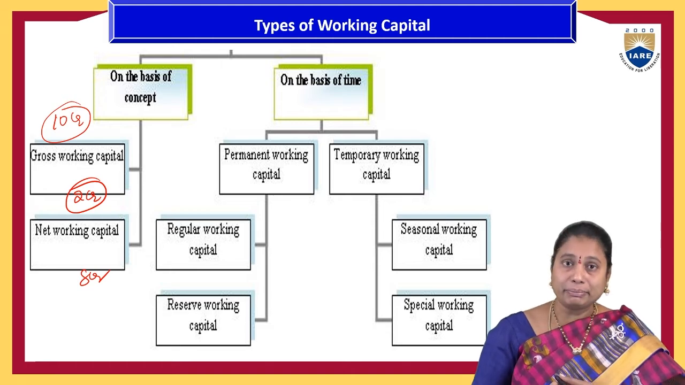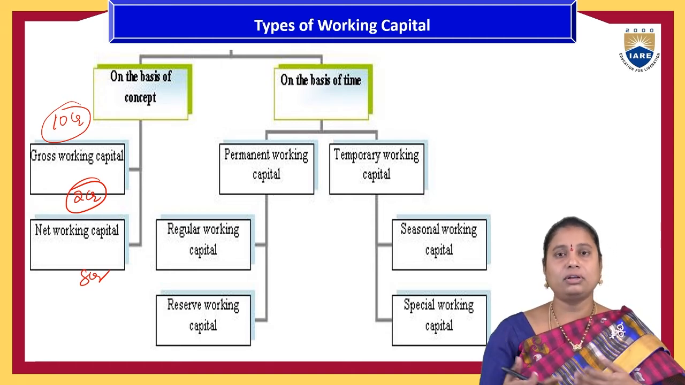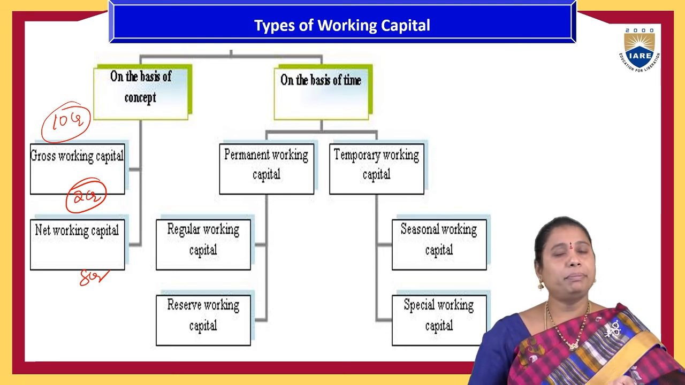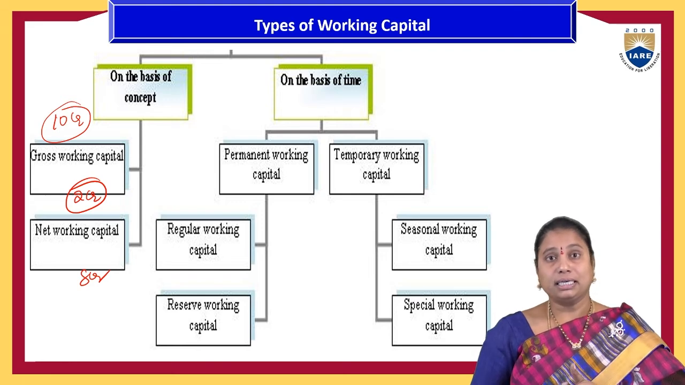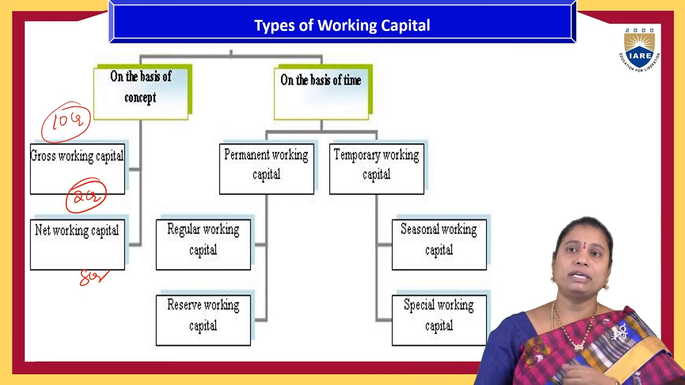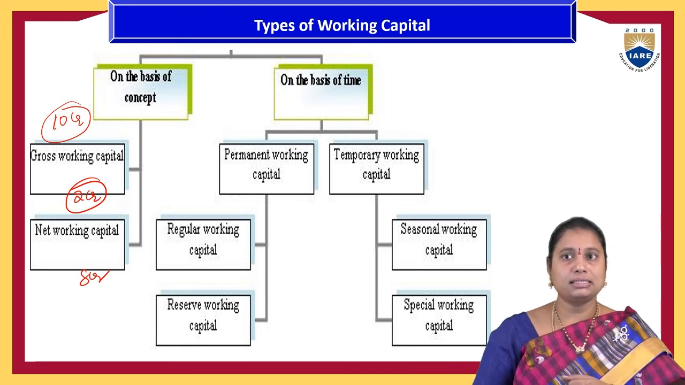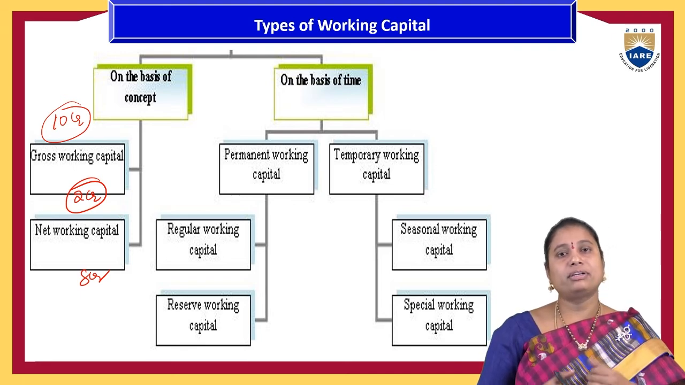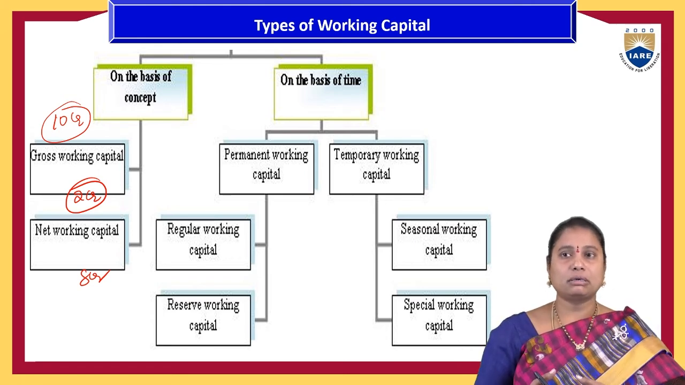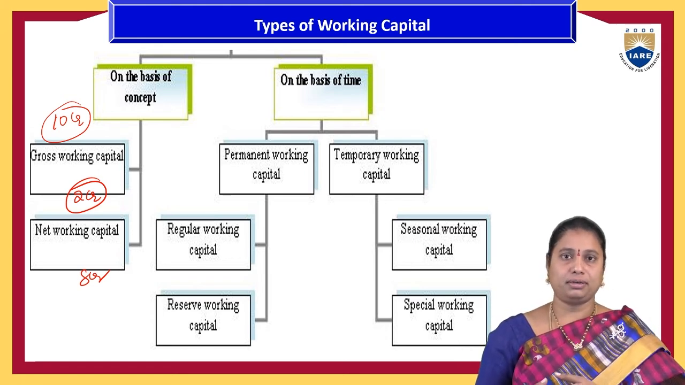At the time of the summer season, if any situations arise, or in this COVID situation, this is a season of COVID. For this, temporarily they need to maintain certain hygienic and environmental conditions. The amount spent on those activities will be called seasonal working capital. And for unexpected losses, if they have to spend, that capital is called special working capital.